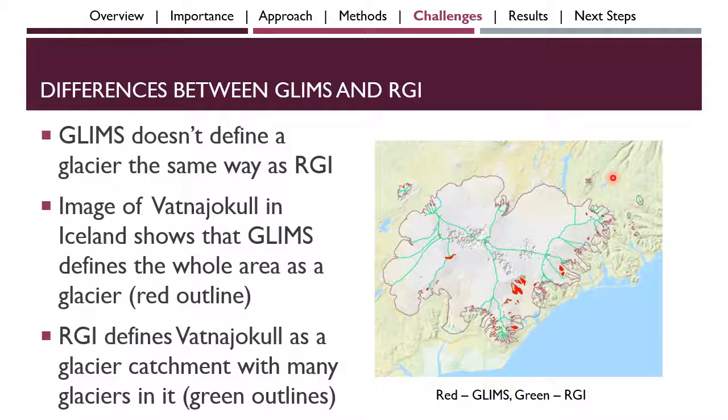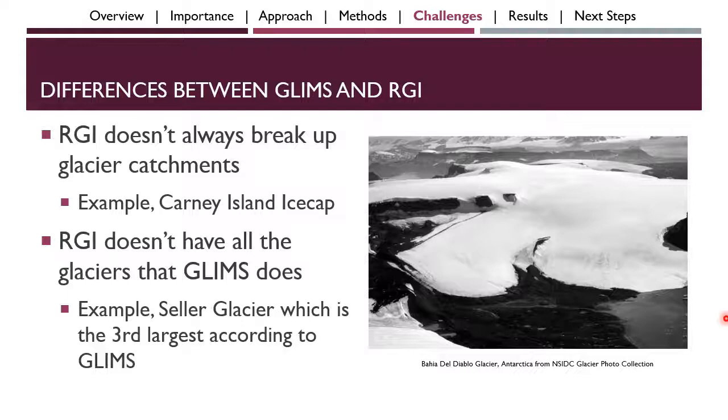However, RGI defines Vatnajökull as a glacier catchment with multiple glaciers inside of it, as seen by the green outlines, these here. So one of the challenges is to determine how to handle these cases. To complicate matters, RGI doesn't always break glacier catchments up into individual glaciers. This inconsistency means I have to manually inspect all glaciers.